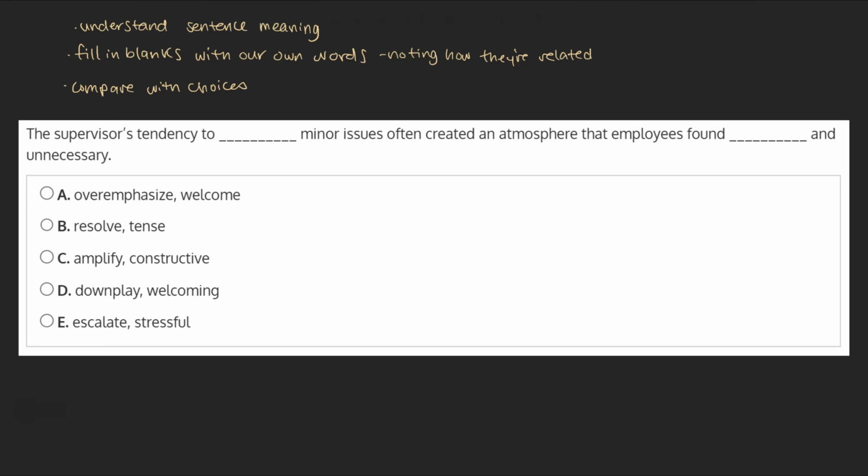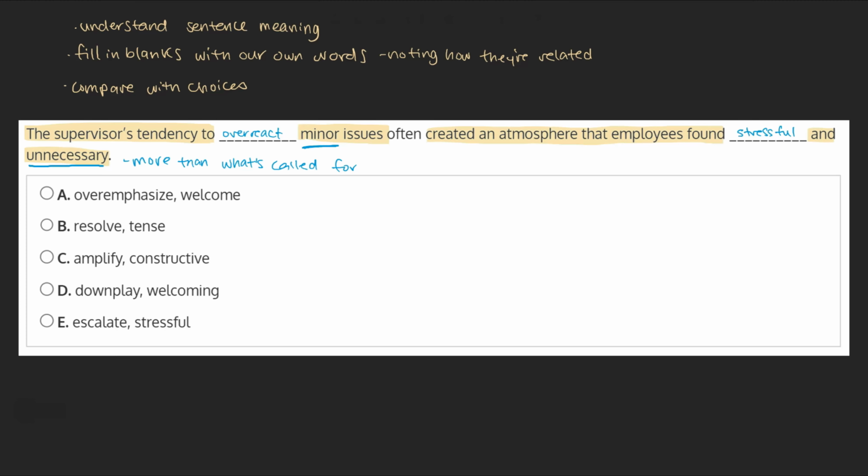We see that the supervisor has a tendency to do something to minor issues, and this tendency created an atmosphere that employees found something and unnecessary. The word unnecessary tells us that the atmosphere was more than what the situation called for. Because these are minor issues, the supervisor is likely giving them too much attention or handling them in an exaggerated way. With this in mind, we might fill the blanks with something like overreact to minor issues, creating an atmosphere employees found stressful and unnecessary.